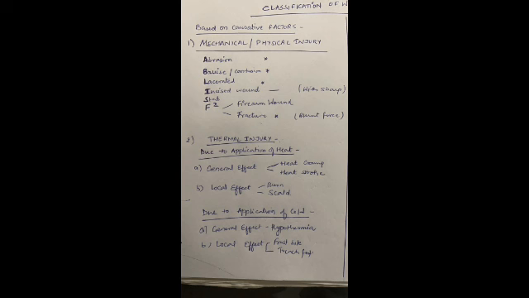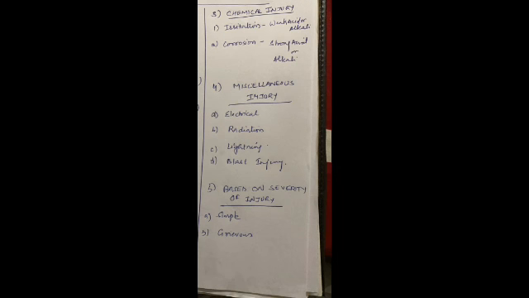So due to application of cold, there are 2 types of effects, general effect and local effect. If you see the general effect, this is called hypothermia, and the local effect is frostbite and trench foot.